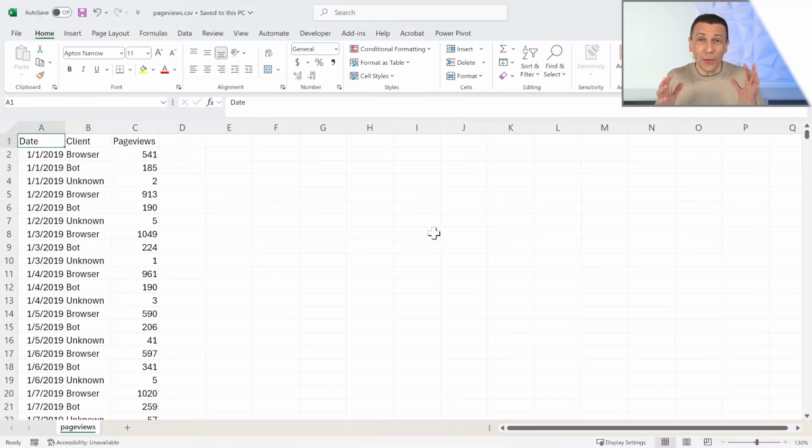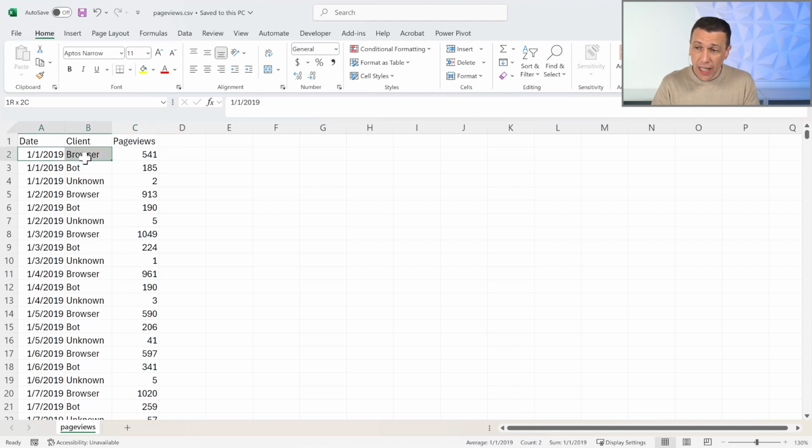So the model that we analyze is just one table. We have one Excel file with 3 columns: date, client, and number of page views, one row for each day and client. So for example, for the 1st of January 2019, we have 3 rows, and we're interested in classifying the client type that created those page views.